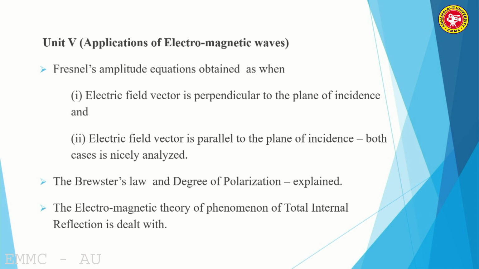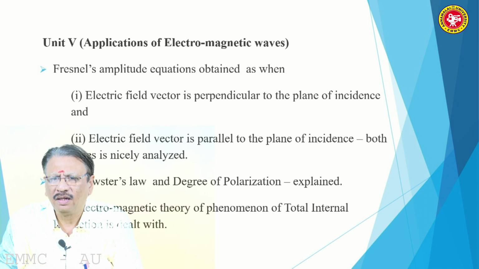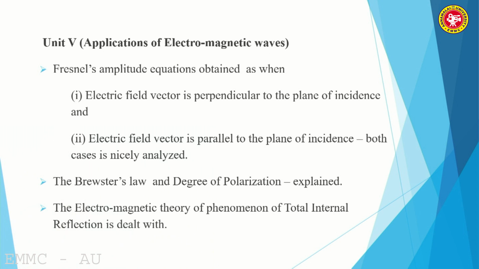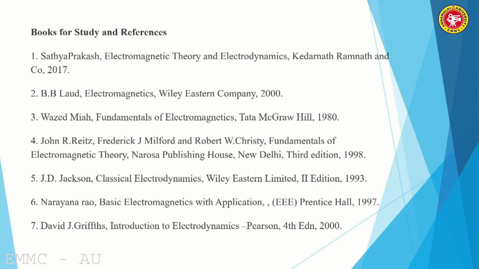And Brewster's law and degree of polarization, very important paragraph question. Define Brewster's law and define polarization. The last one is total internal reflection, a very, very important theory. You have to explain this theory in terms of electromagnetic theory, very important, be prepared for it. I have suggested some books for your easy understanding and easy reference, and these references will certainly help you in preparing the answers for the questions I suggested, in an easy manner and also to get very high marks.